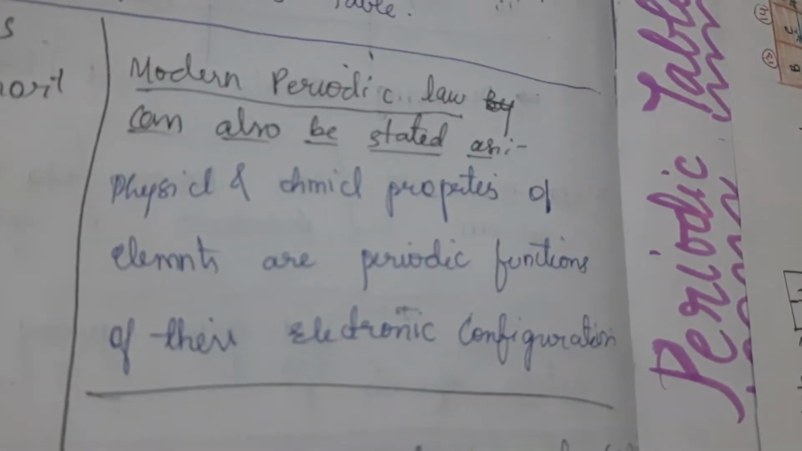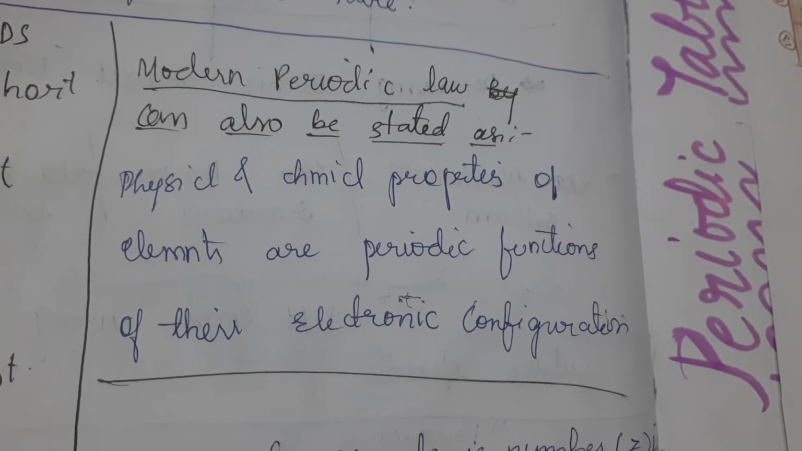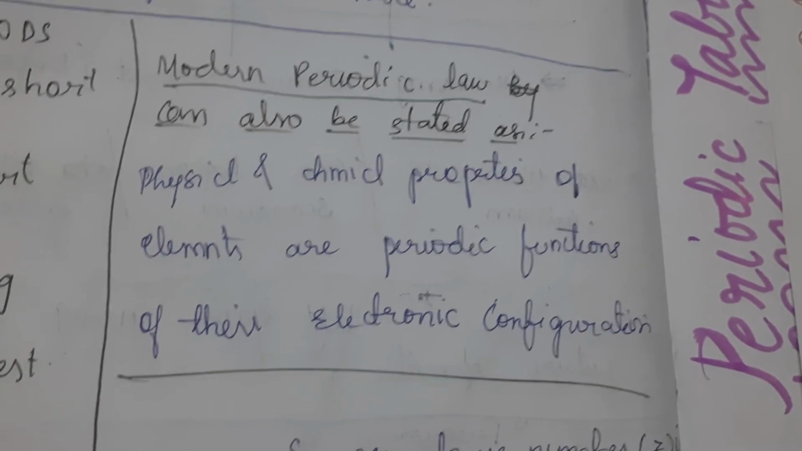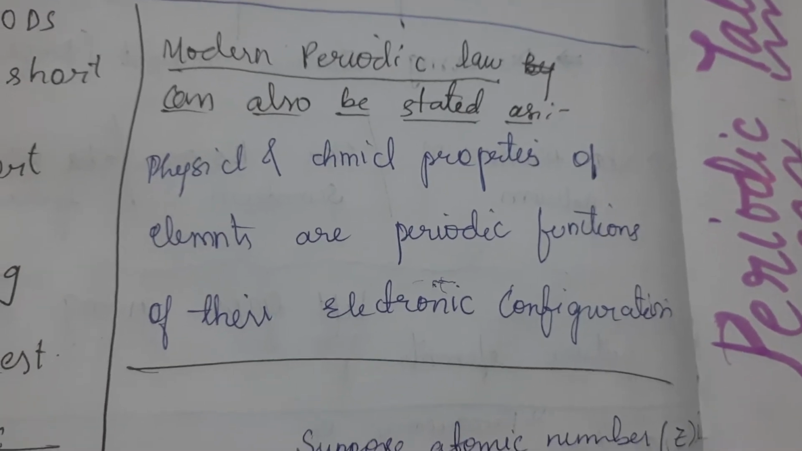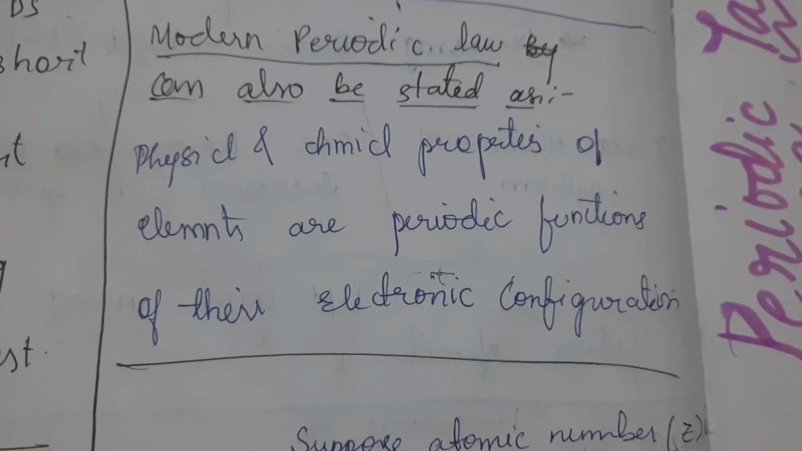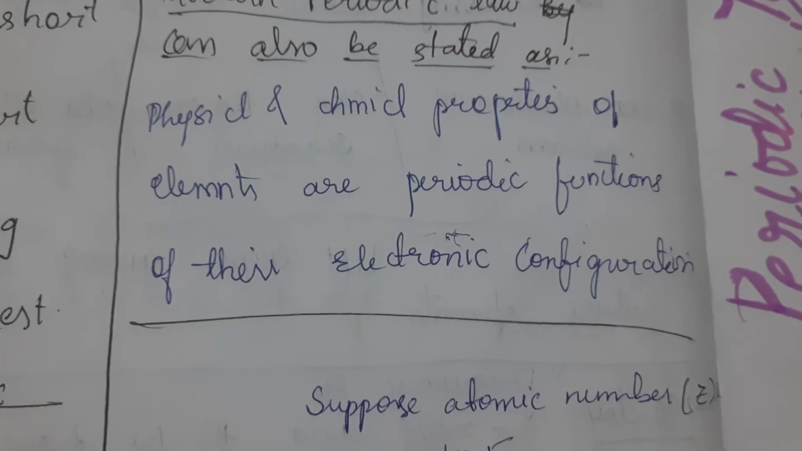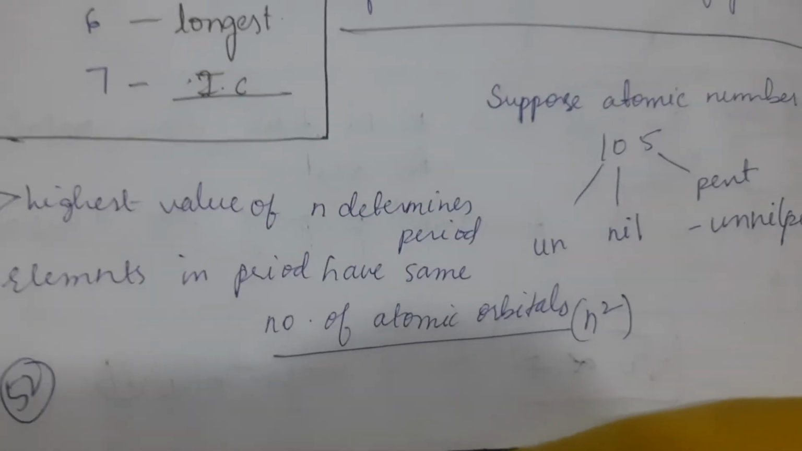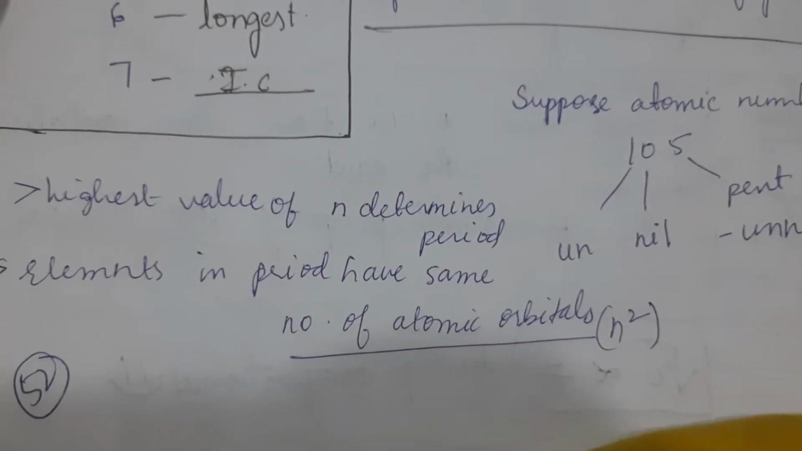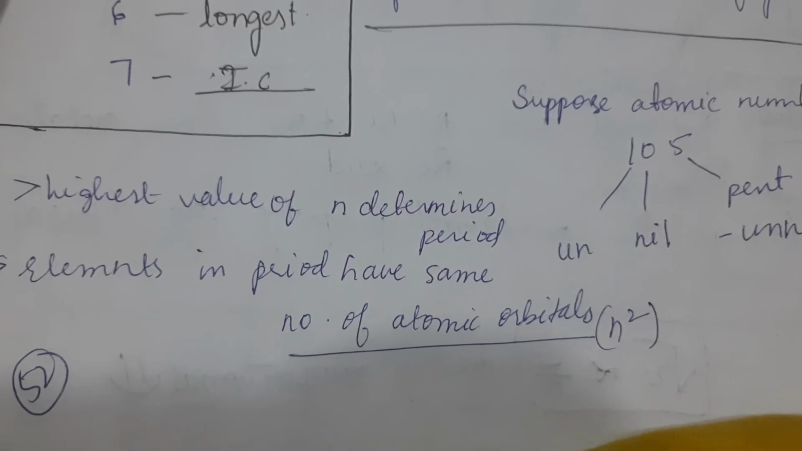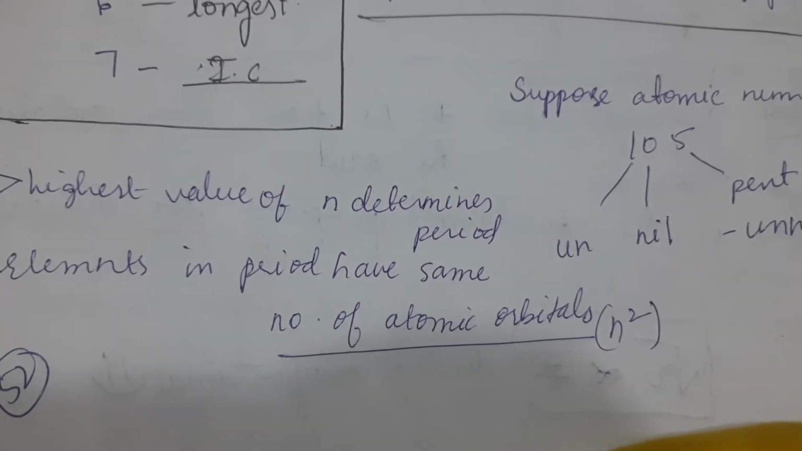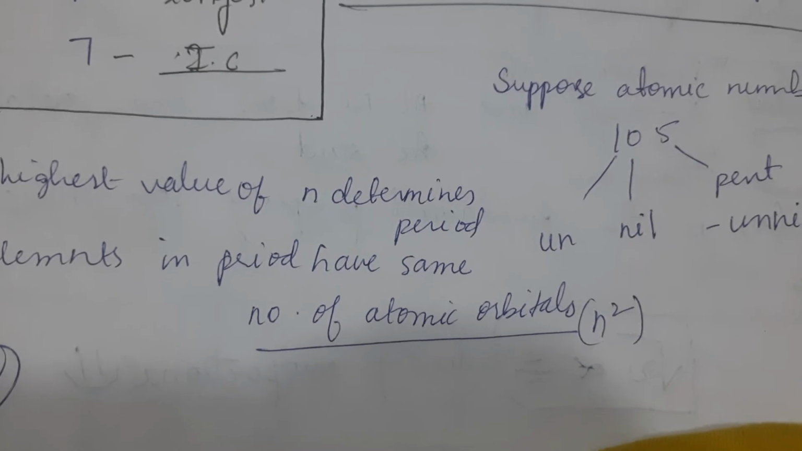In some books, you can see that physical and chemical properties of elements are periodic functions of their electronic configuration instead of atomic number as the modern periodic law. That is also correct because your atomic numbers can be written as electronic configurations. Remember this: the highest value of n, the principal quantum number, determines the period, and elements in the nth period have the same number of atomic orbitals, that is n square.